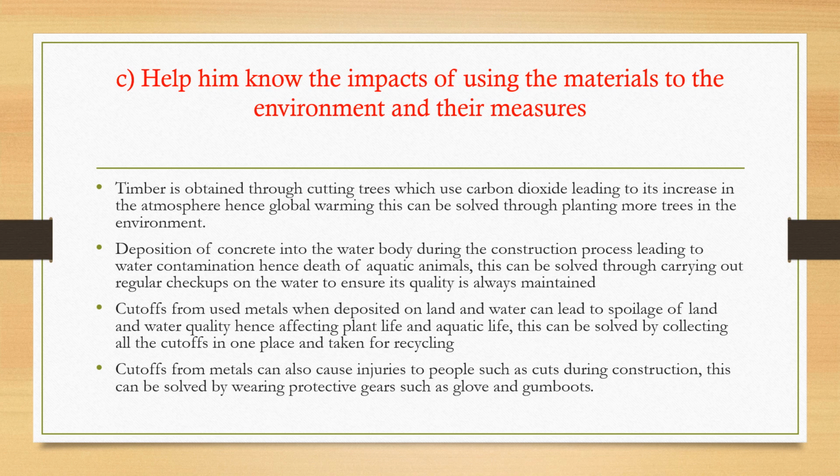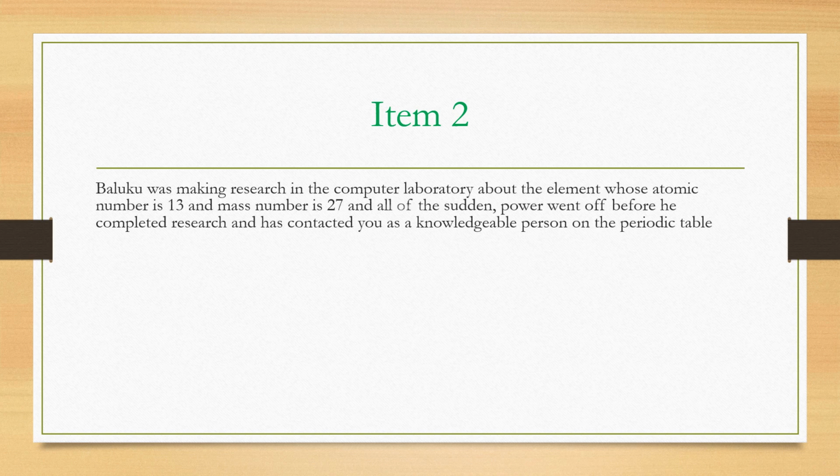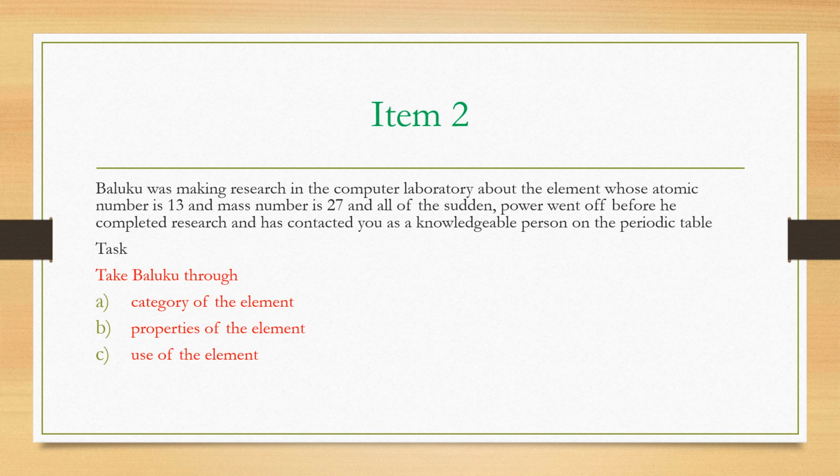Okay, so that is that with that number. Now let's see item 2. Item 2 is Baluku was making research in the computer laboratory about the element whose atomic number is 13 and mass number is 27, and all of a sudden power went off before he completed research and he has contacted you as a knowledgeable person on the periodic table.